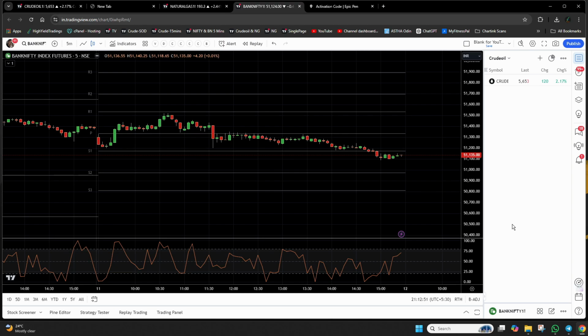Now, point number two: what are the technicals that we are going to use in order to take up a trade in Bank Nifty? In this setup, we are going to use just one indicator, which is called the standard pivot point. The thing that you see at the bottom of the screen is an oscillator, which is quite complicated, but once you understand how it works, it's magical.